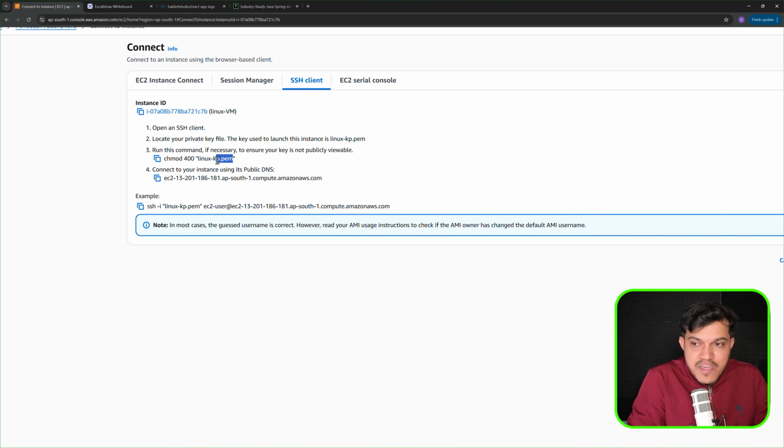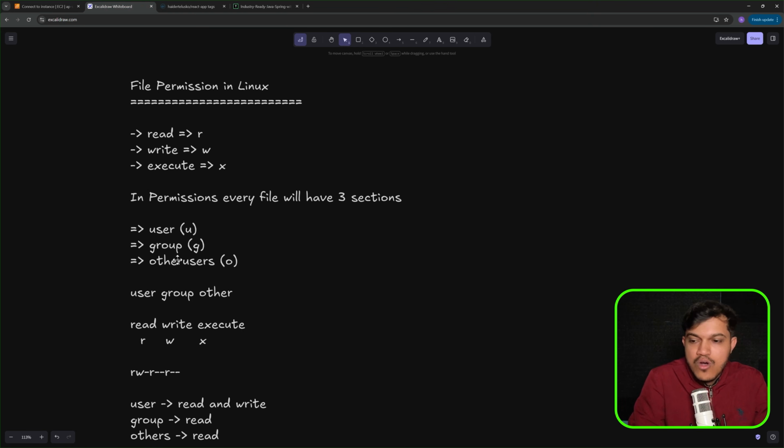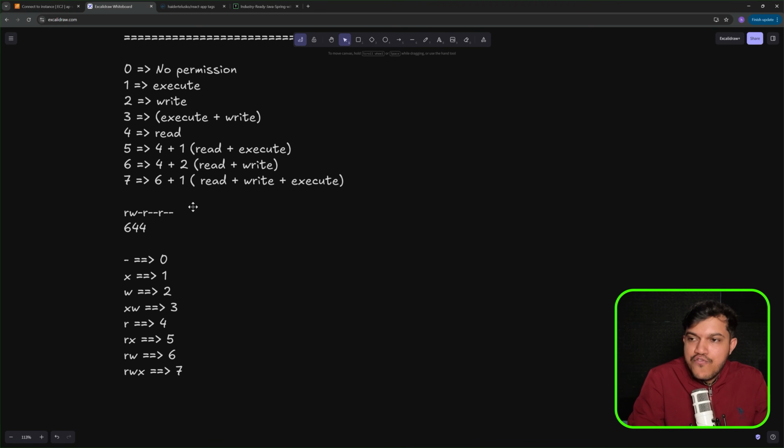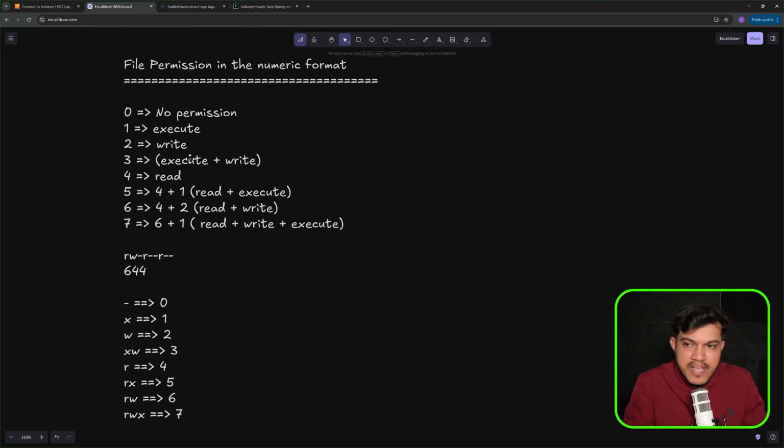So for a file, I'm giving the permissions, not using alphabets like u plus x, u minus x, where I'm giving execute or removing the permissions, nothing else. We can give the numeric also. How do you do that? And that's what we have to now understand, right? So file permissions in the numeric format.